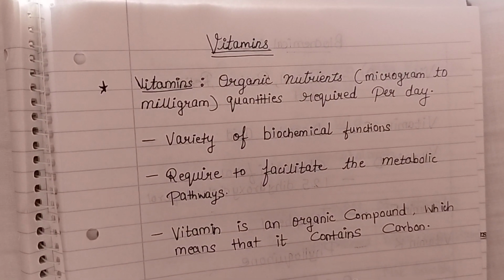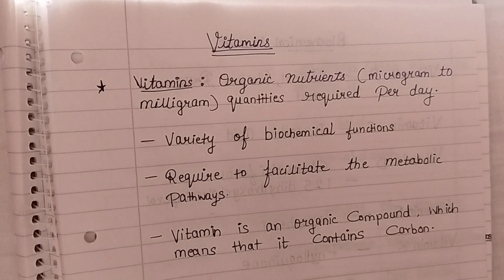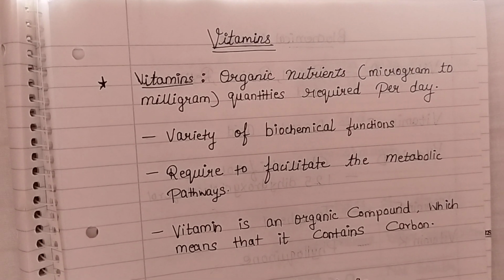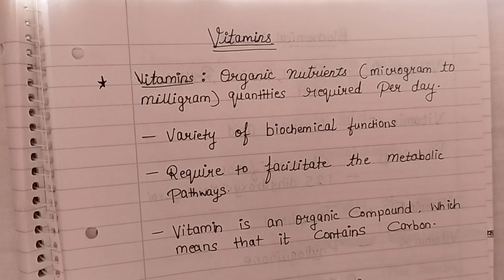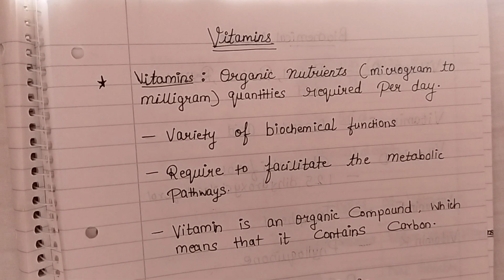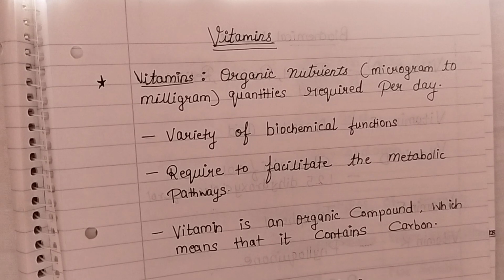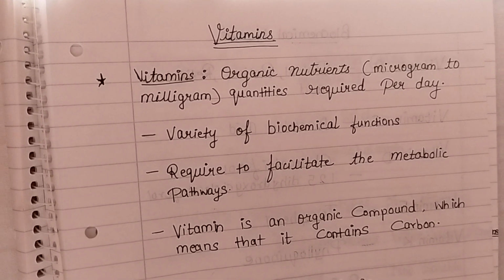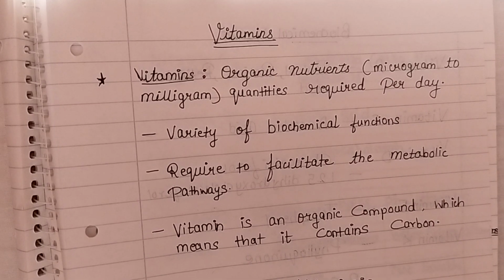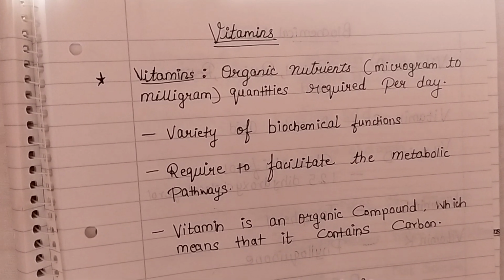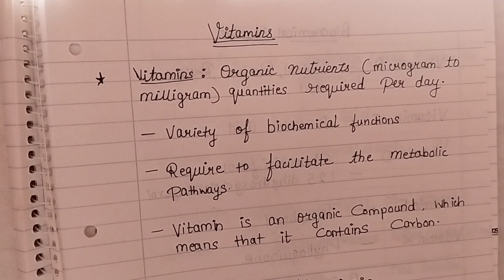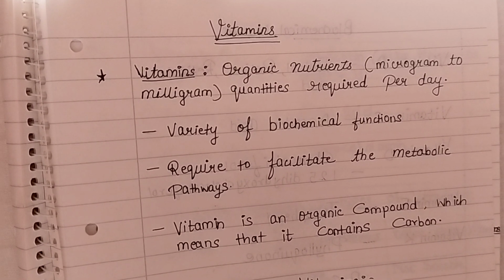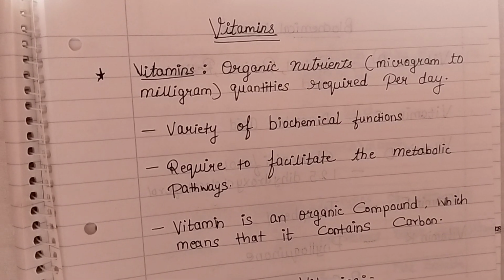Vitamins are organic nutrients that are required in small quantities, that is microgram to milligram quantities per day. Such a small amount is required for vitamins, but they really play an important role. They are required for a variety of functions and generally cannot be synthesized by the body, and therefore they are supplied by the diet. Vitamins don't provide energy but are required to facilitate the metabolic pathways. Then further we'll see the classification of vitamins.